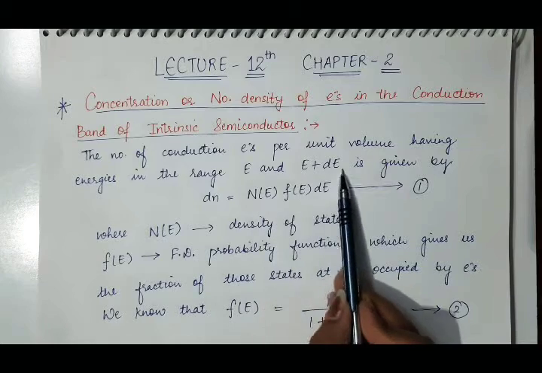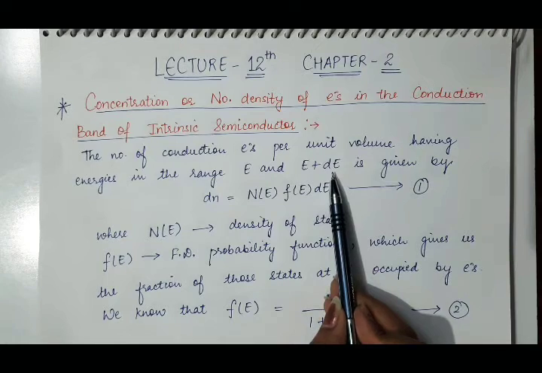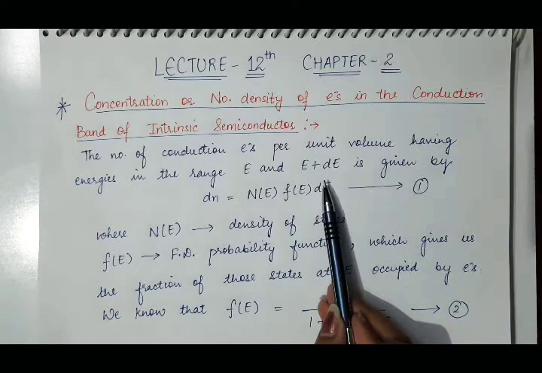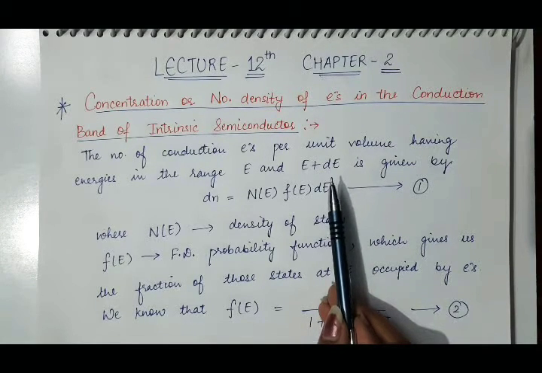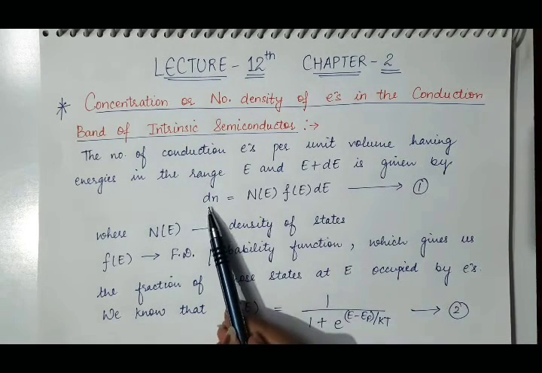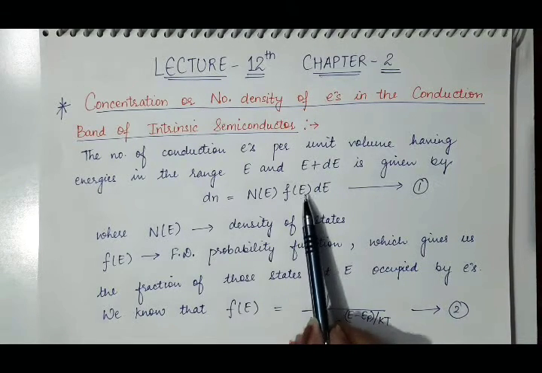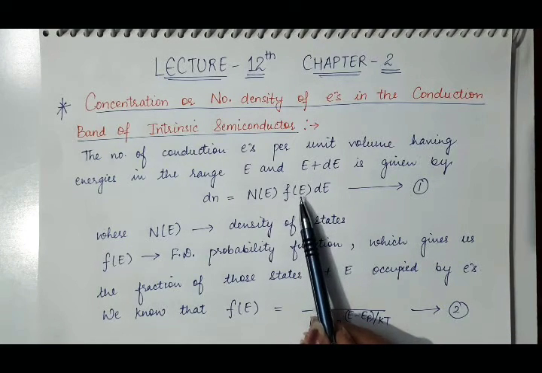If the length of the energy interval is small, that is dE, then the number of conduction electrons present in that energy range will also be small. So for the small energy interval, the number density will also be small. Suppose the number density of conduction electrons, meaning number of conduction electrons per unit volume, for this small energy interval is dn, and it will be equal to the probability of an electron to occupy this energy state, Fe.